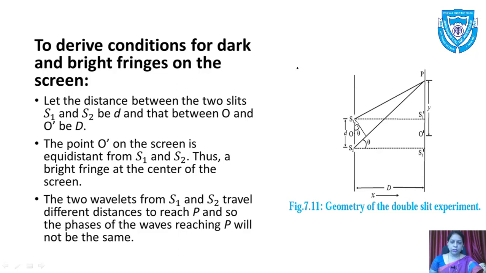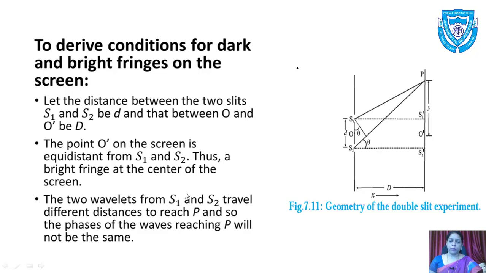Let the distance between the two slits be d, small d, and the distance between the slits and the screen be capital D, O to O dash. The point O dash on the screen is equidistant from S1 and S2. Therefore, we get a bright fringe at the center of the screen.